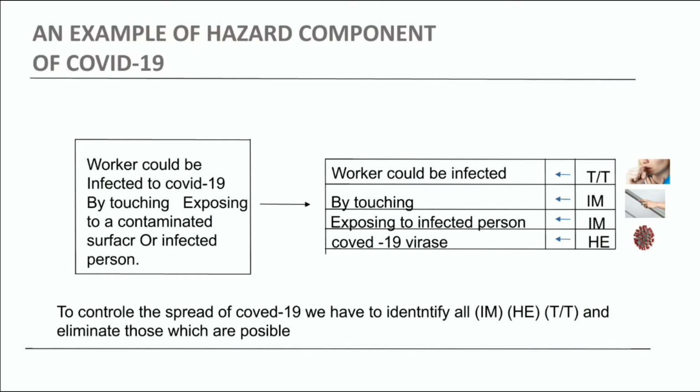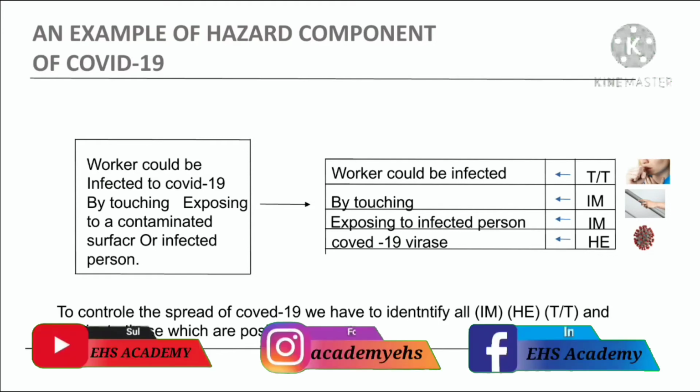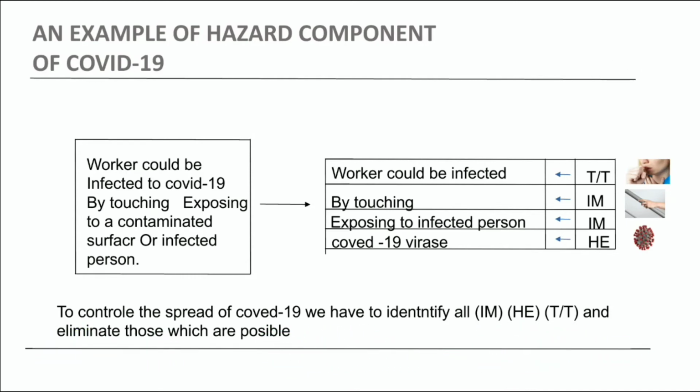For example, if there is a COVID-19 person, get him isolated, get him a treatment, or if you have some contaminated surface, go and disinfect it. There are a lot of processes by which we can control the initiative mechanism. If we have to control the hazardous element, that can be done by proper vaccination of the people. It will be a very long term process, but for a short term we can control the initiative mechanism.